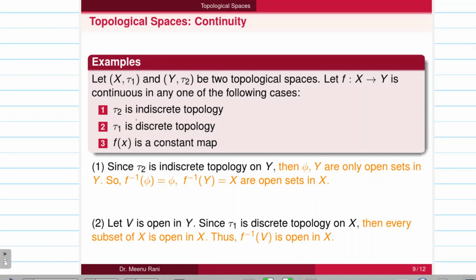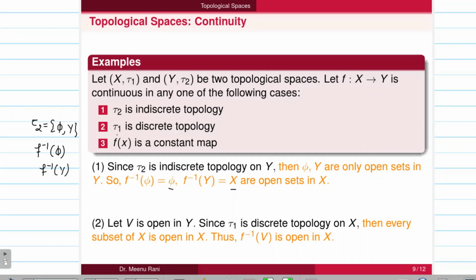In the first case, T2 is the indiscrete topology defined on Y. So T2 contains only two members, phi and Y. To prove the continuity of f, we take inverse images of these open sets, f inverse phi and f inverse Y, and we know that f inverse phi is phi and f inverse Y is X. These are two sets, phi and X, which are open in X. So f is a continuous function.